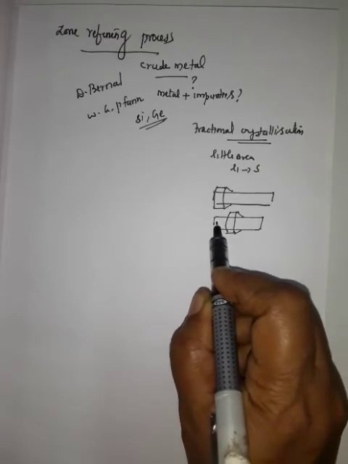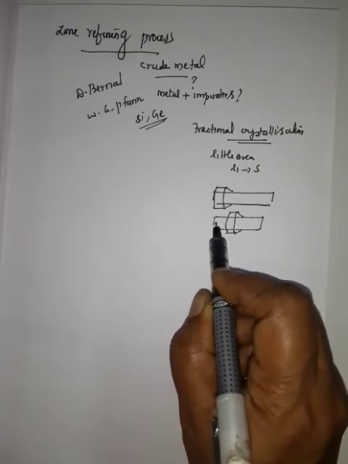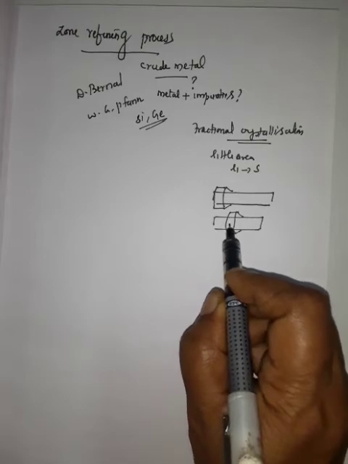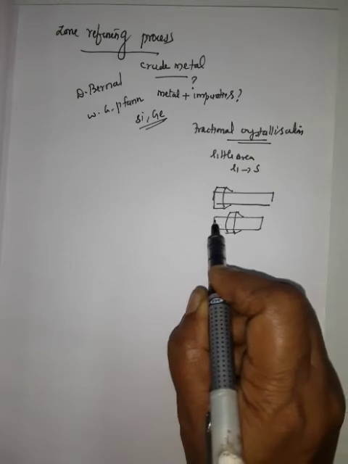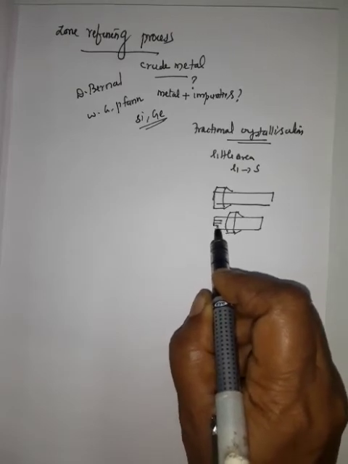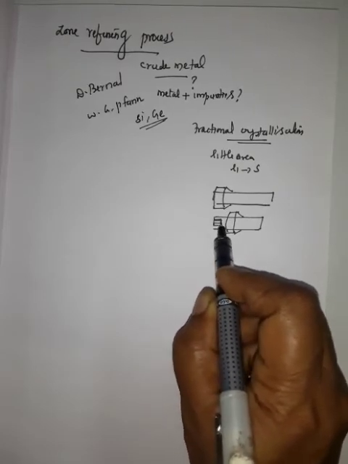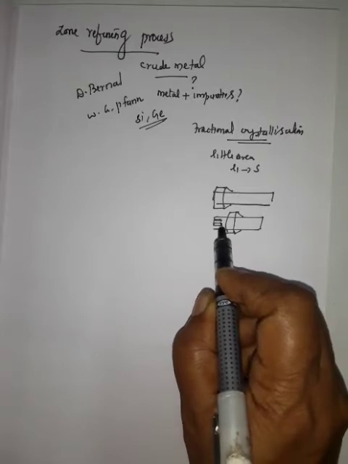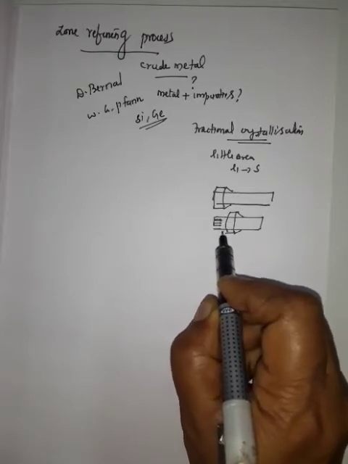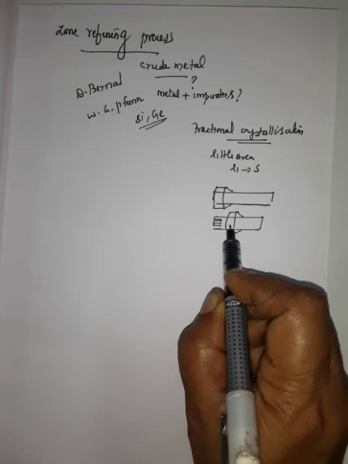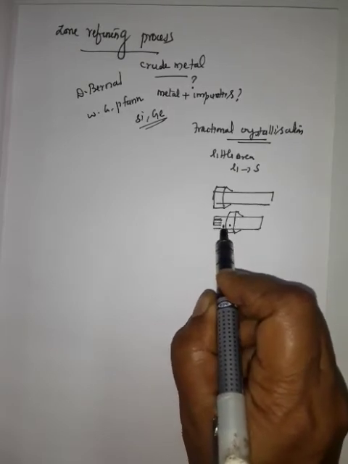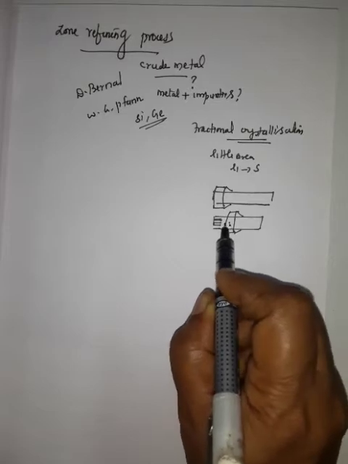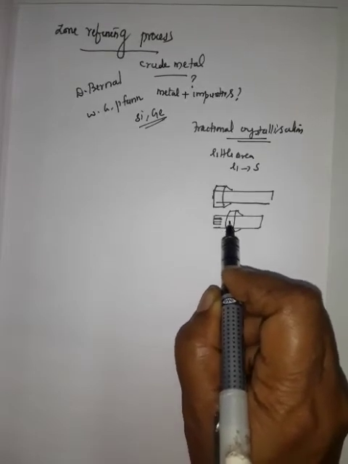So this portion, which was already melted, crystallizes after the induction heater moves, that is, it solidifies, and the impurities present in this area move to the molten state. This part is melted, so the impurities move along with the induction heater in the molten state.